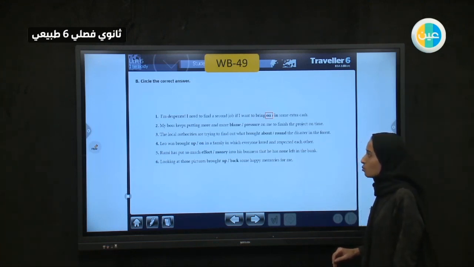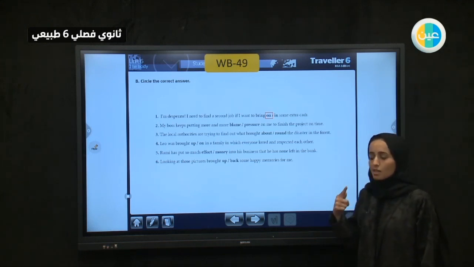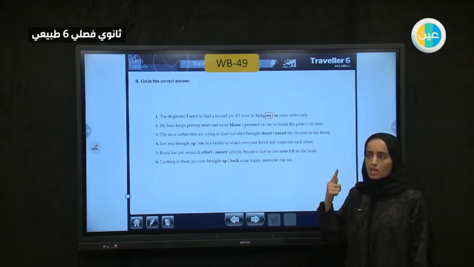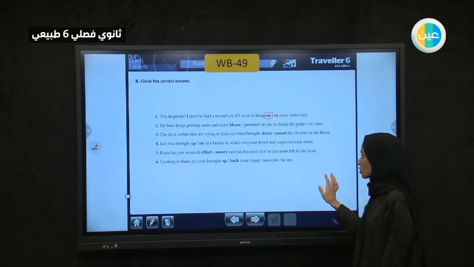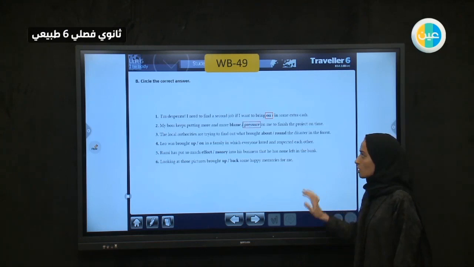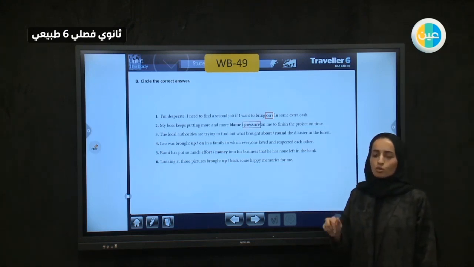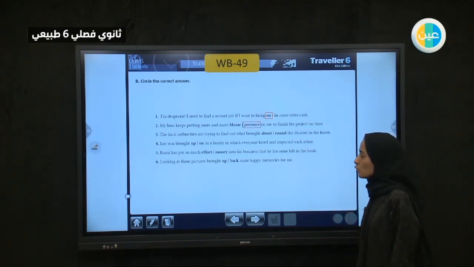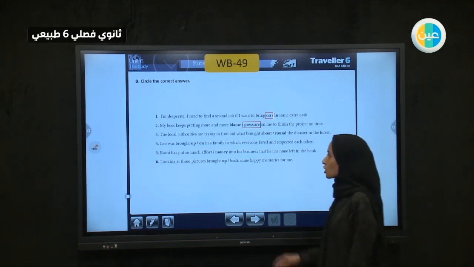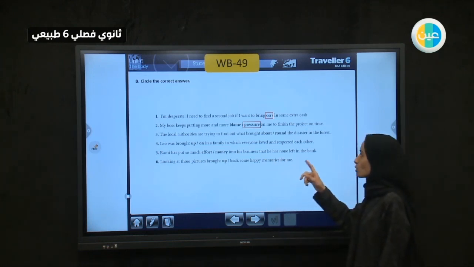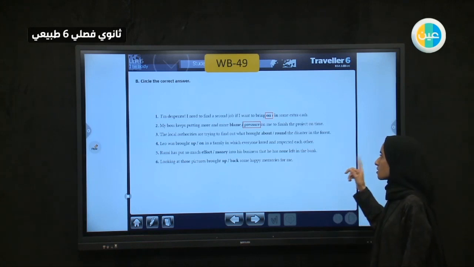My boss keeps putting more and more pressure on me to finish the project. He is demanding. He is always asking me, just finish it in no time. So he is putting pressure, not putting blame. The local authorities, let's say the police, are trying to find out what brought about the disaster in the forest.